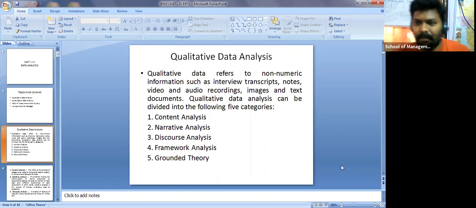So what we are going to get may be attitude, behavior, personality, or maybe IQ related. It's all non-numeric oriented, maybe audio recordings or images or text documents that are going to be collected. Then how are we going to analyze those documents, right? Let me give you an example. Once you buy any product through Amazon, Snapdeal, or Flipkart, or any online site, you may write a comment. That comment is in the form of text, right?